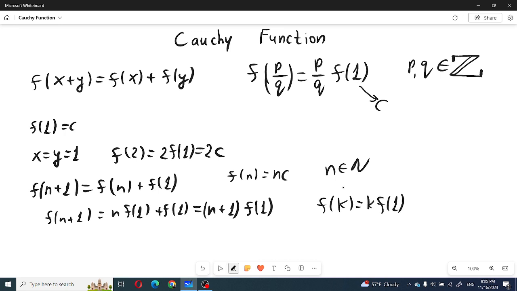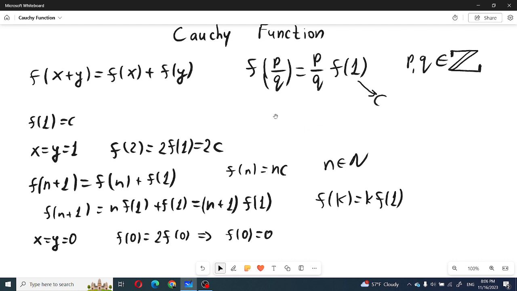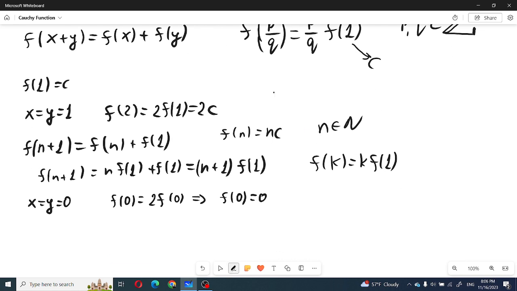Now let's see why f(0) equals 0. If we insert x = y = 0, we get that f(0) equals 2 times f(0). So from here we can conclude that f(0) must be 0. Now by using this, we can see that this function must be odd.